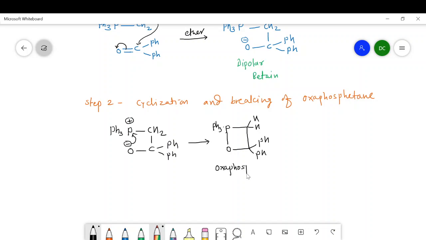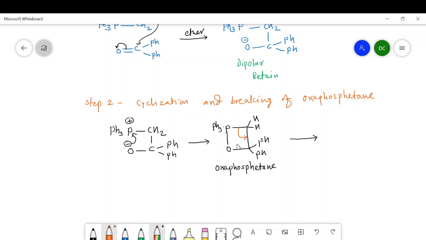Now, in the oxaphosphetane, this corner indicates the carbons. Now this oxaphosphetane undergoes cleavage in such a way that it will form a substituted alkene and triphenyl phosphine oxide. So what happens? This bond is going to break and the electrons are shifted here.